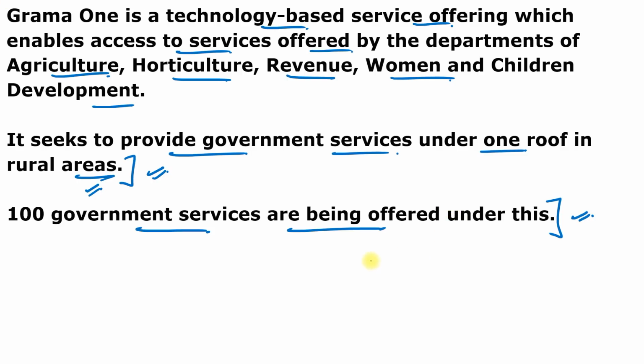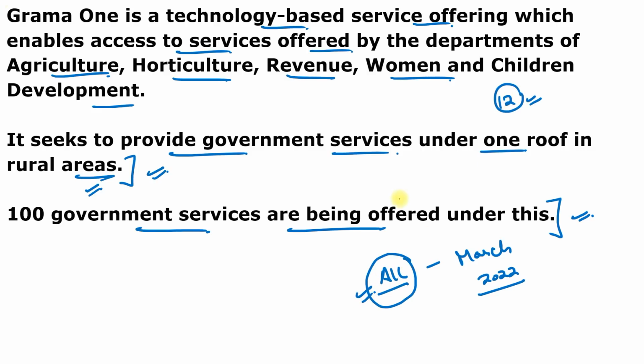Even the services will be extended to all Gram Panchayats across all districts in Karnataka till the end of March 2022, because it is on demo basis. Now it is launched in 12 districts, but it will be launched in all districts by the end of March 2022. And remember, a special cell will be set up with equipment and technical personnel in the offices of Tahsildars to improve the efficiency. And it will ensure convenience to the people who now have to spend time and money to get services.